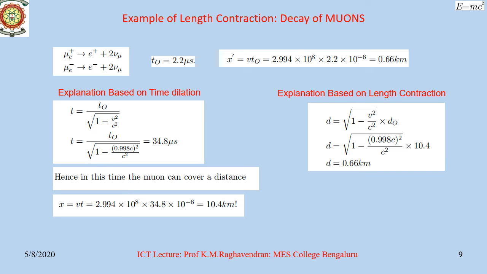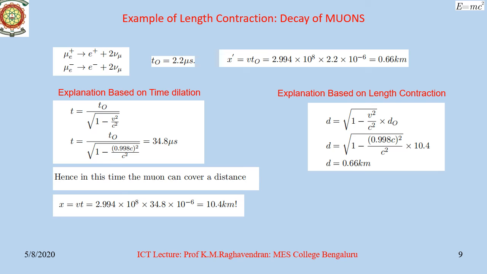So now, what is the distance that the muon can travel before it decays according to this observer? As we already worked out, it will be 0.66 kilometer. Now, what is the distance or depth of 10.4 kilometers, that is the distance of the Earth's surface from the atmosphere where the muon is created, going to be for the observer riding the muon? In other words, how far will the Earth appear to the rider on the muon?